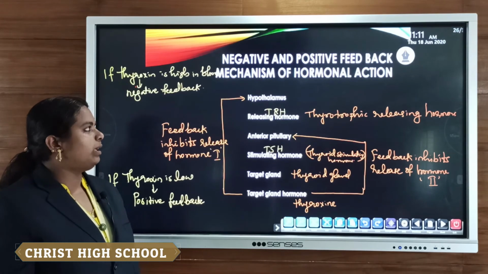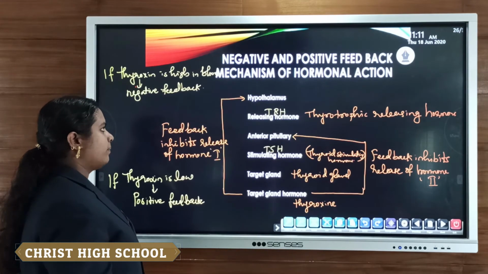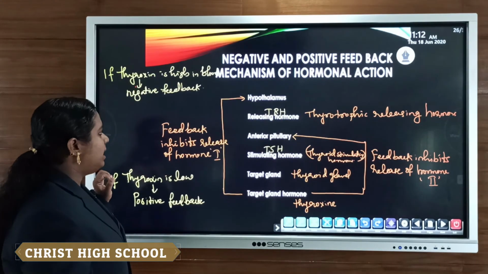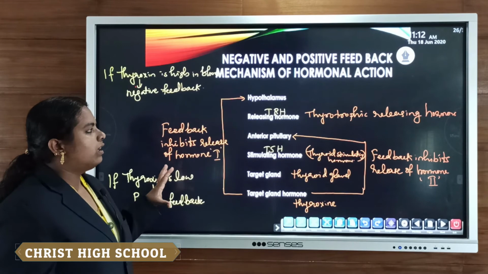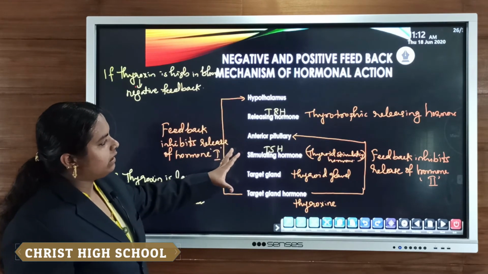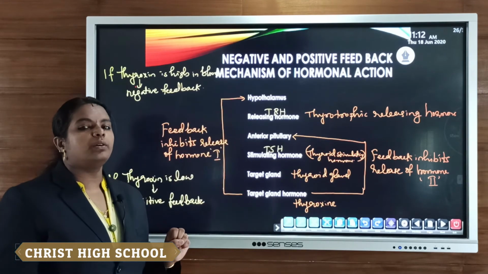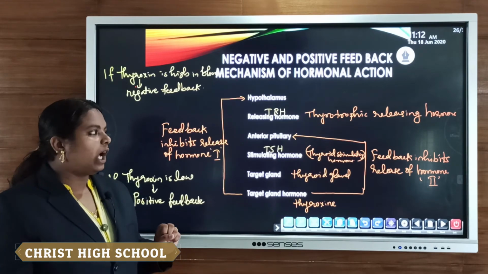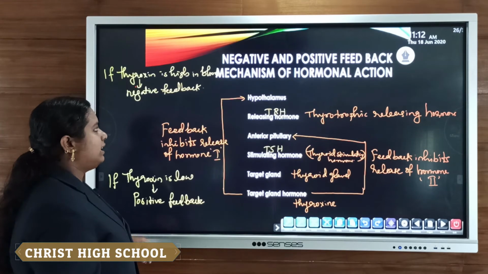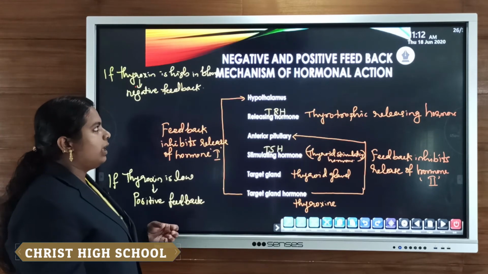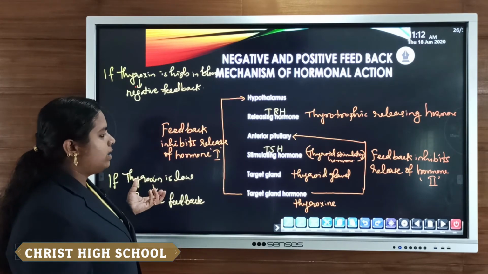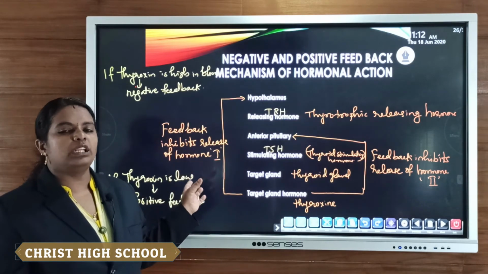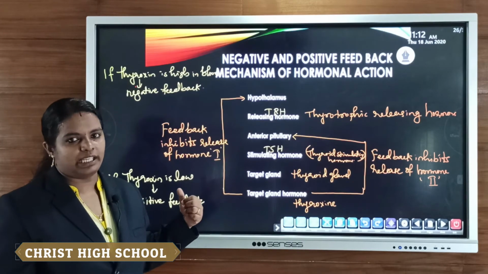The controlling method of hormonal actions. Suppose we consider one example: the release of thyroid hormone from the thyroid gland. How is the release of thyroid hormone controlled, or how does that mechanism work? Positive feedback is there as well as negative feedback.